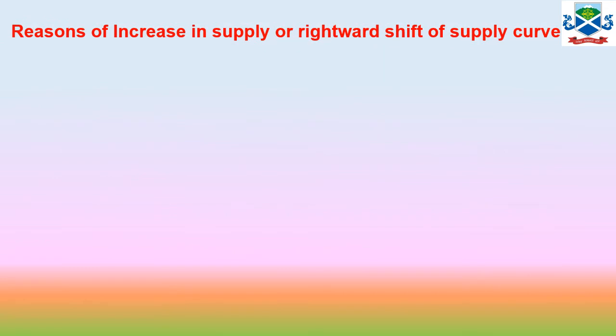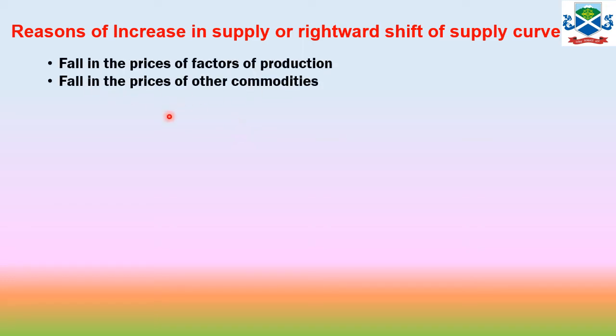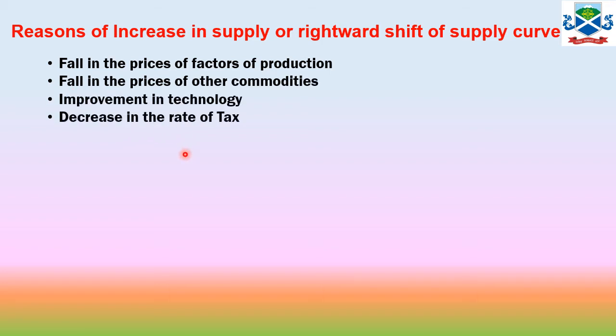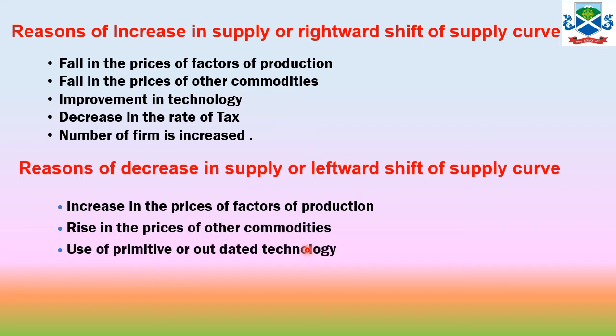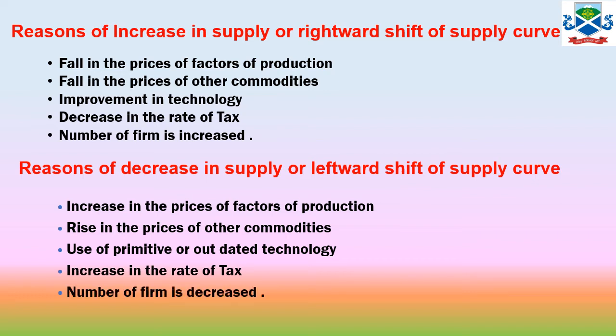Now the reasons for increase in supply or rightward shift, as we discussed earlier: fall in price of other factors of production, fall in price of other commodities, improvement of technology, decrease in the tax rate, and increase in the number of firms. And the reasons for decrease in supply or leftward shift of the supply curve: increase in price of factors of production, rise in price of other commodities, the use of primitive or outdated technology, increase in tax rate, and decrease in number of firms. That's what causes the leftward shift of the supply curve, or decrease in supply.